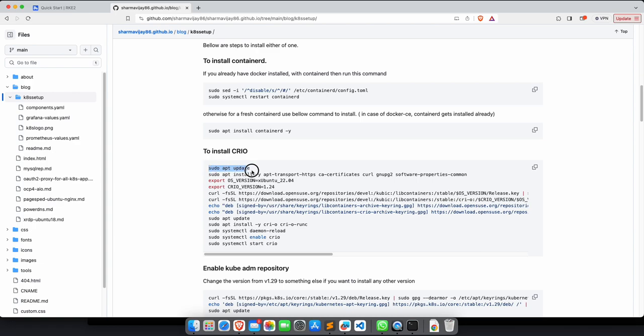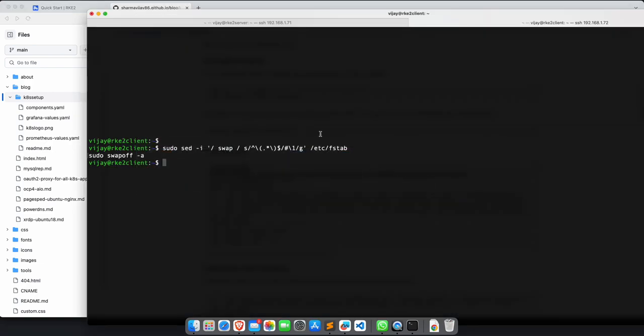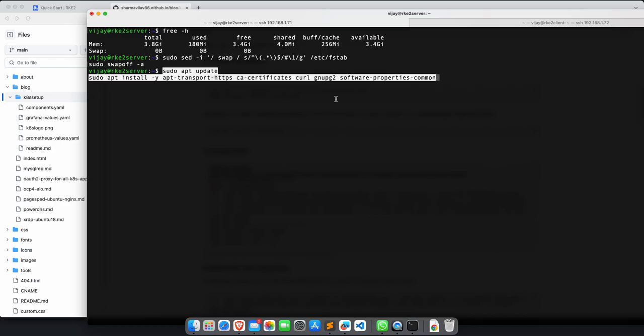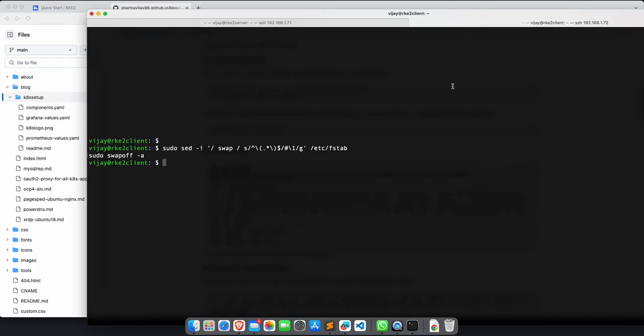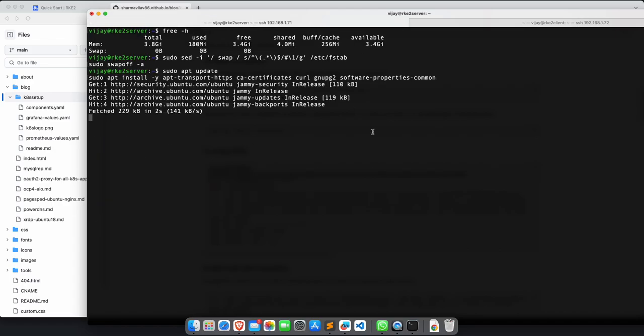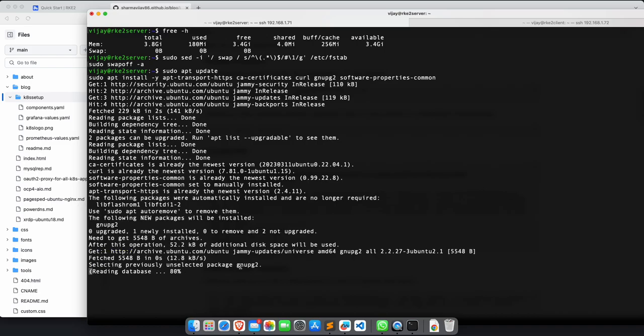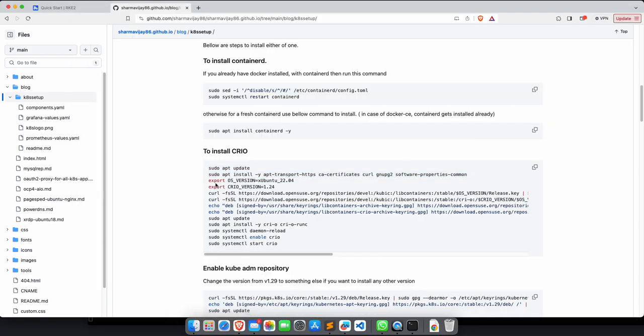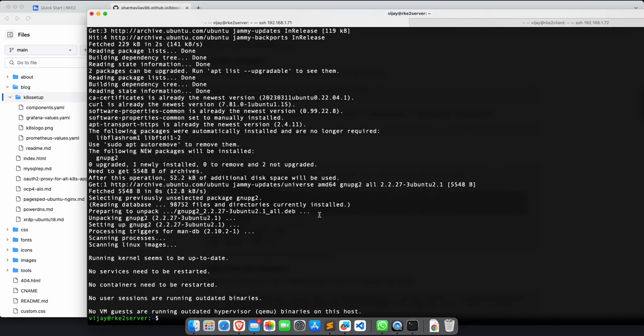I'll be running apt update, then I'll run apt install for these few packages, and I have to run them on both the machines. I'll be executing one by one in both the machines. So here, right, let's see the apt update, and then the installation. When the installation finishes, I will export the OS version and CRI-O version, so that I can later use them as variables here.